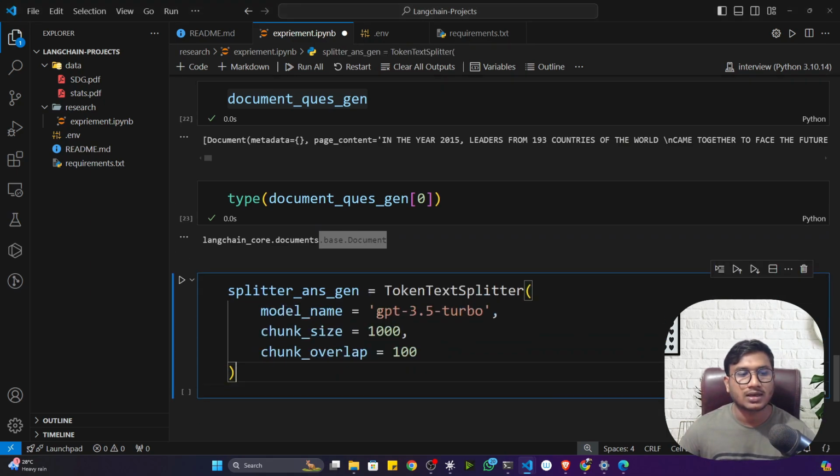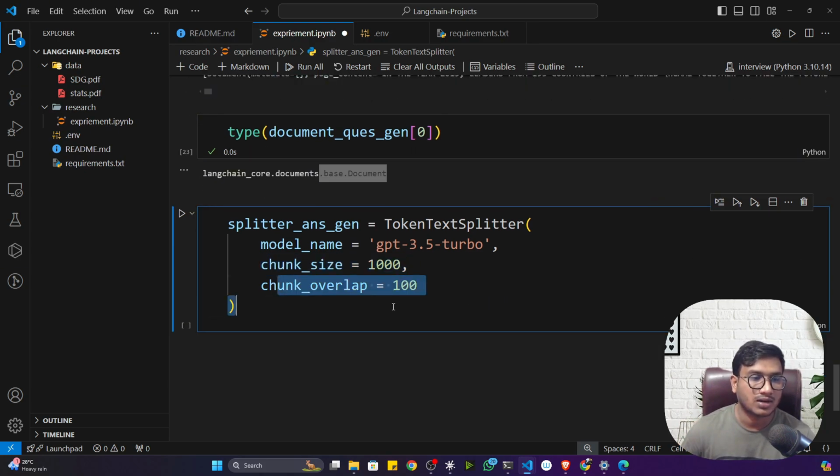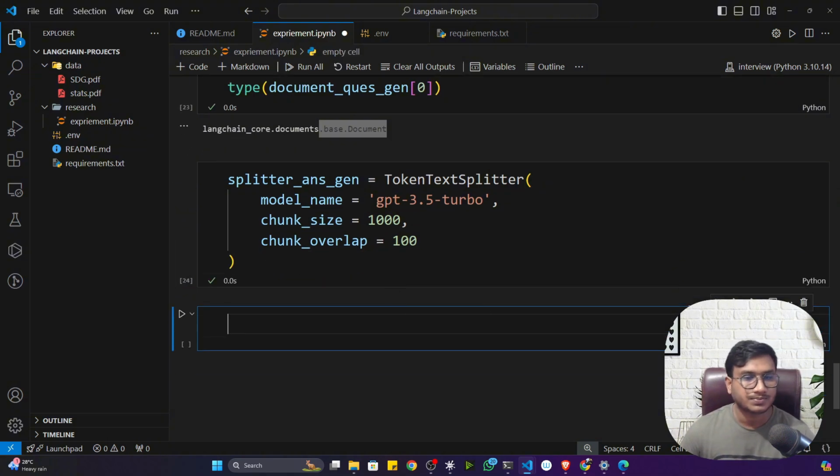Now I'll do the chunking again. See, again token text splitter. Again, I'm using the GPT 3.5 turbo model. Now I've given the chunk size equal to 1000, that means 1000 words I want to consider as one chunk, and chunk overlap is equal to 100. Okay, now let me execute.